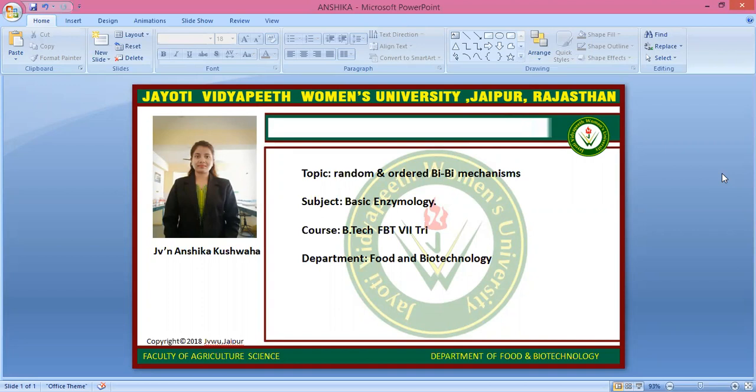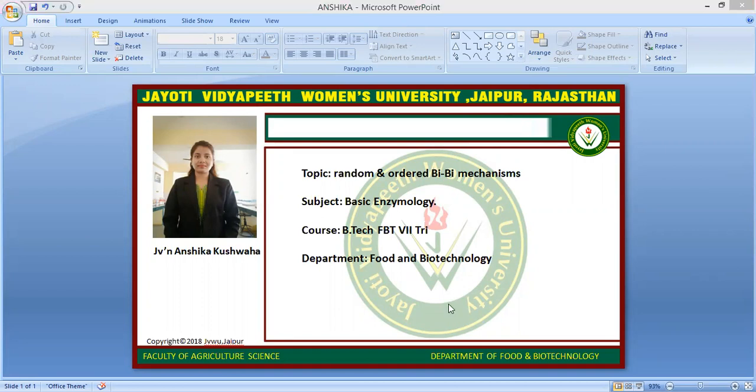Our subject is Basic Enzymology and today's session is Random and Ordered Bi-Bi Mechanism. So in this, first of all, we will discuss the classification of multi-substrate reactions. What is a multi-substrate reaction? It involves more than one substrate, often resulting in multiple products, known as a Bi-Bi reaction: two substrates, two products, one enzyme. The following equation represents a Bi-Bi reaction in which A and B are the substrates, E is the enzyme and P, Q are the products.